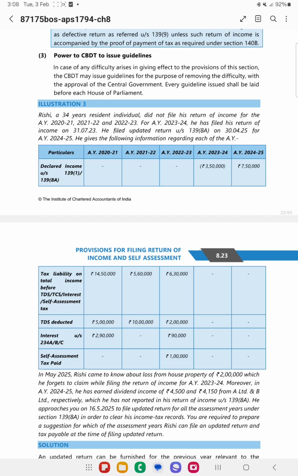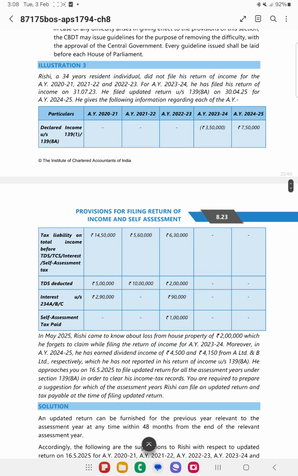So since I fall in the third year, I get a penalty of 60%. Of 4,20,000, I need to calculate 60%. I need to file the return of income after taking into account the penalty plus the tax whatever is payable, and pay off the tax. File the return.